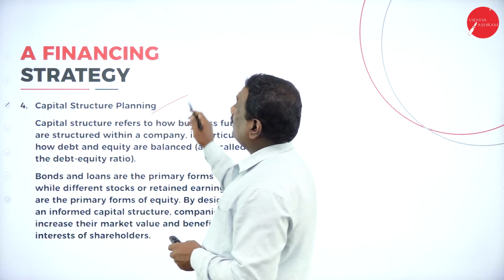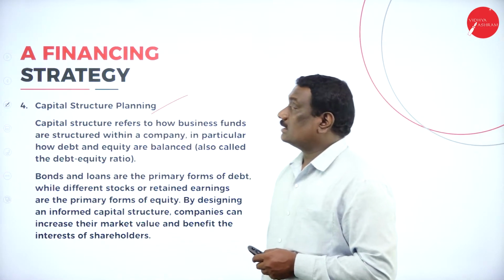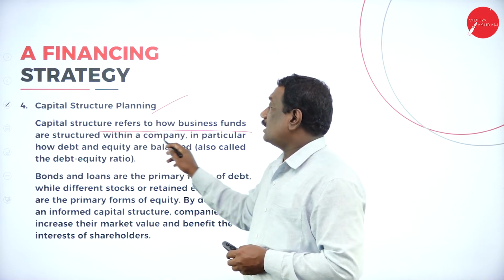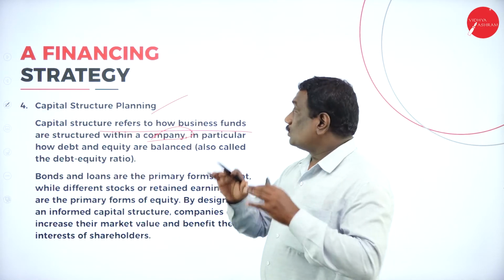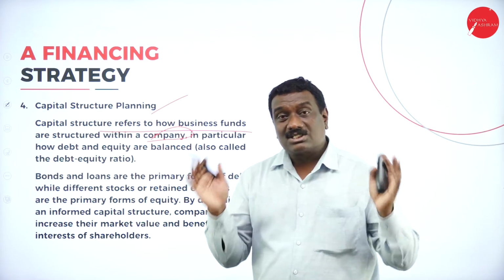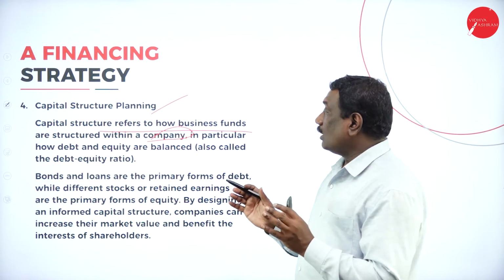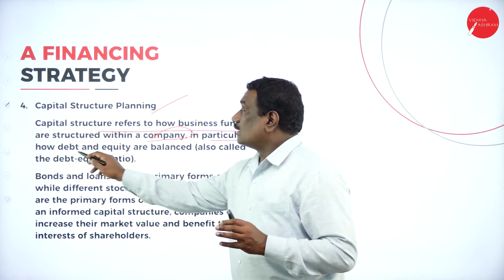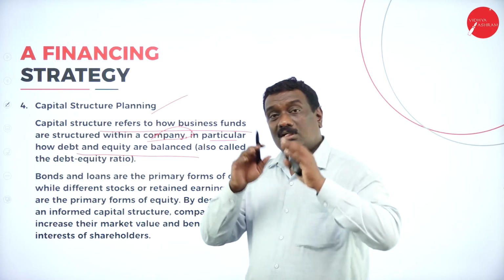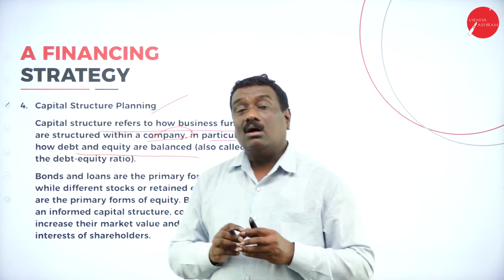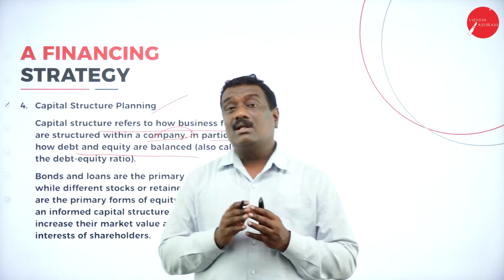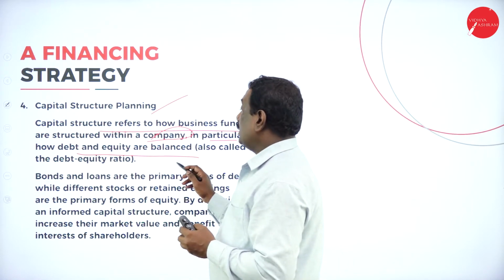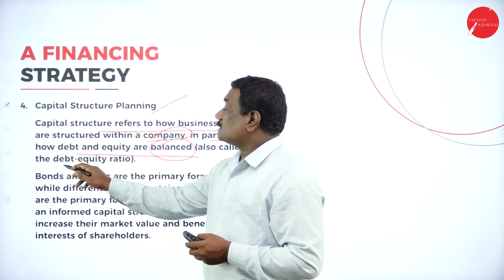Now this fourth strategy is related to capital structure planning. Capital structure refers to how the business funds are structured within the company. Capital structure means how the total funds of the business are structured or framed in a company, in particular in terms of debt and equity. So the total finance of the business, how it is structured and how it balances the debt and the equity, we also call it the debt equity ratio.